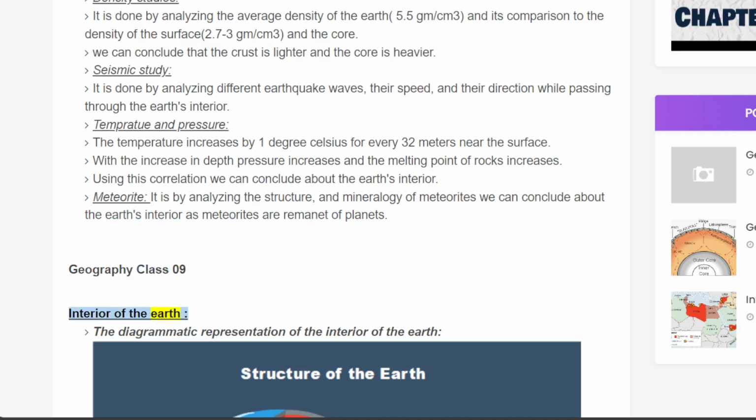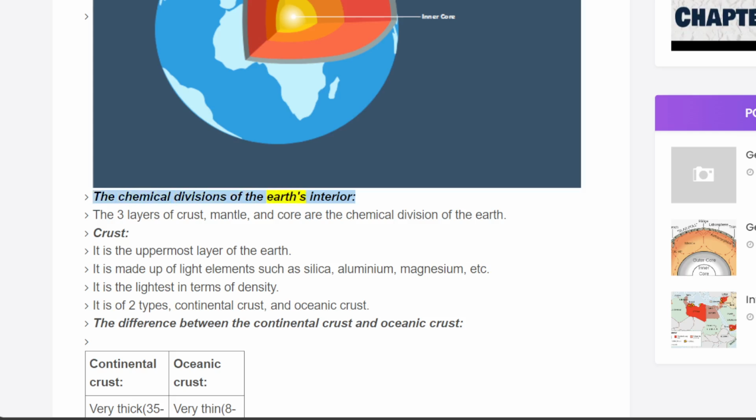Interior of the Earth. The diagrammatic representation of the interior of the Earth. The chemical divisions of the Earth's interior. The three layers of crust, mantle, and core are the chemical division of the Earth. Crust. It is the uppermost layer of the Earth. It is made up of light elements such as silica, aluminium, magnesium, etc. It is the lightest in terms of density. It is of two types, continental crust and oceanic crust.